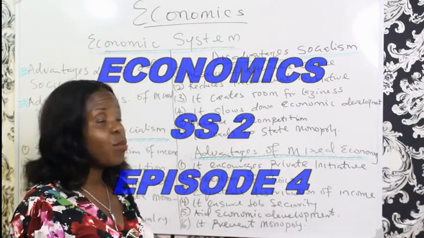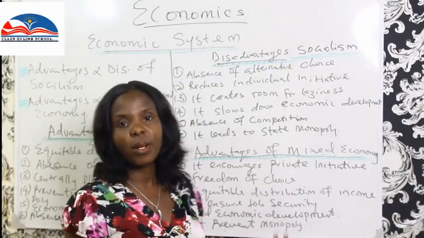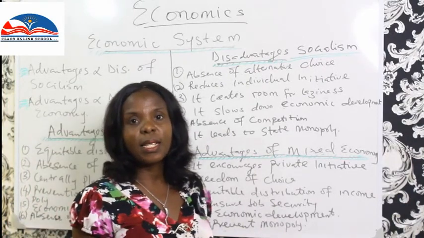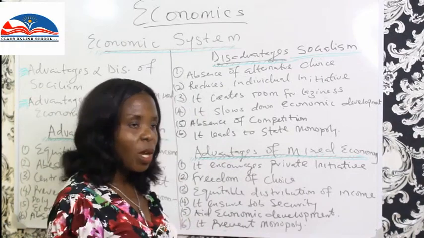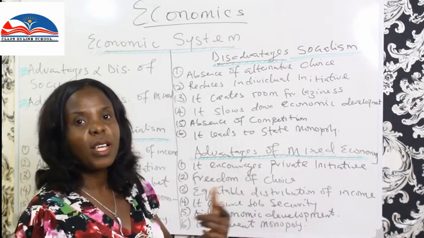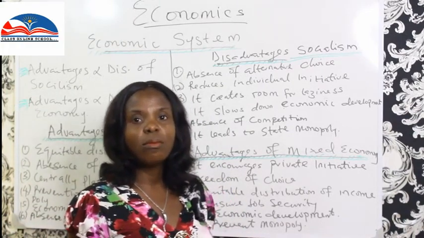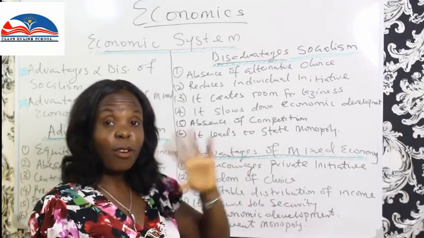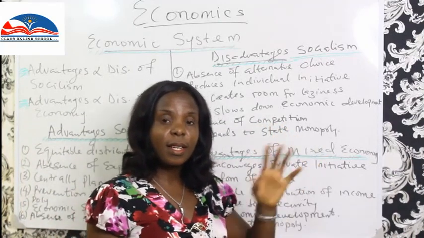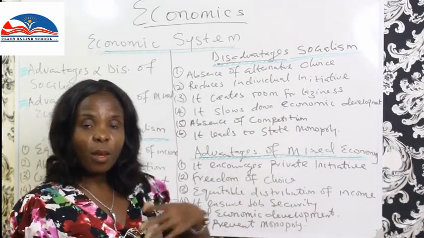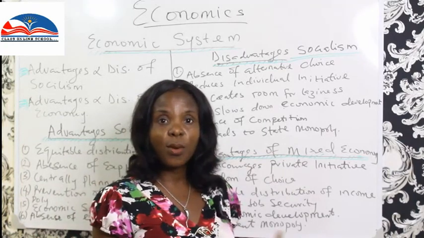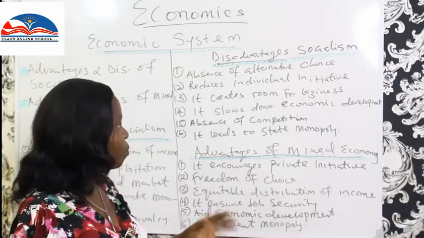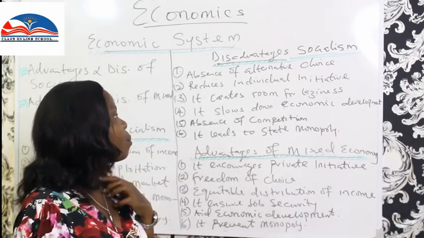But in this system, the government can just produce one product, and so you have no choice than to succumb to that. It's like being in a country where only the water board gives you water, and so it is the government alone that will give you water. For example, in the normal system, people look for their own source of water. You can have a borehole and the rest of them. But that's just a simple example.